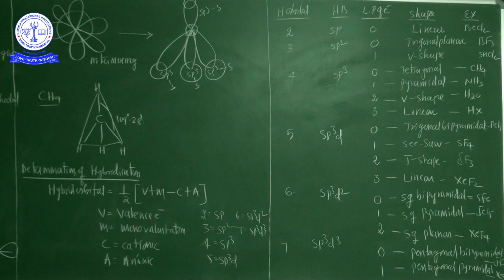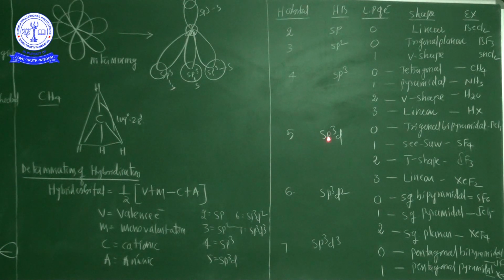So the most important key point right now is that some molecules show the same kind of hybridization, but their shapes differ depending on the number of lone pair of electron. In case of sp3 hybridization, zero lone pair of electron, tetrahedral, example CH4. One lone pair of electron, pyramidal shape, example NH3. Two lone pair of electron, V shape, water molecule. 3 lone pair of the electron, linear shape, hydrogen halides. Okay? So this is the important part from the hybridization concept point of view.